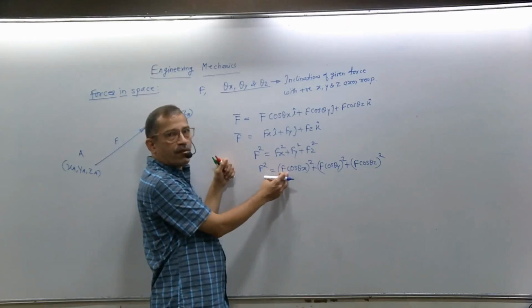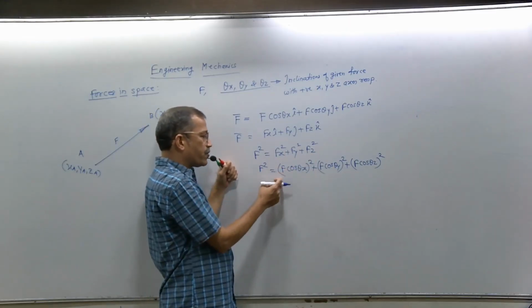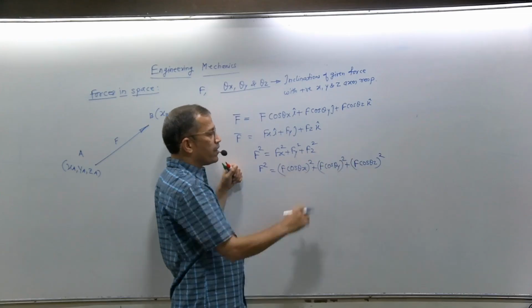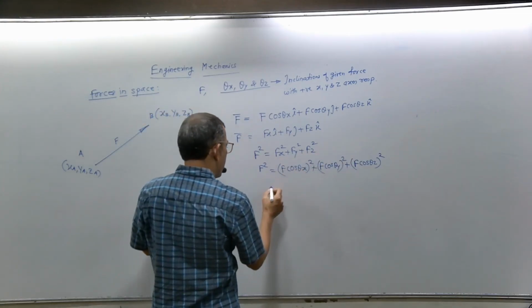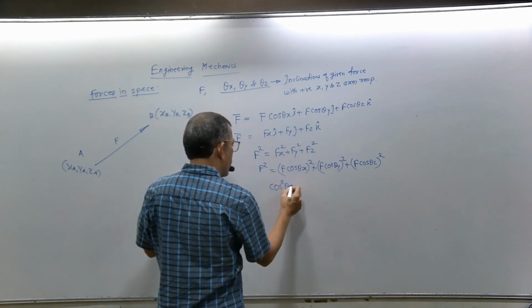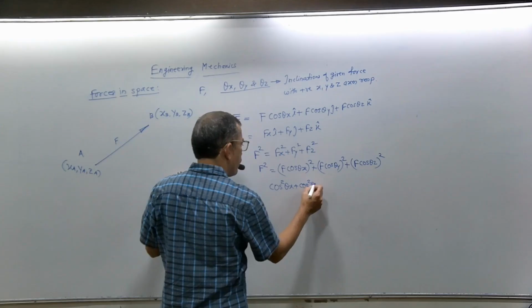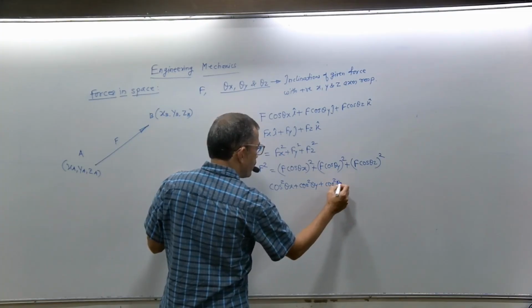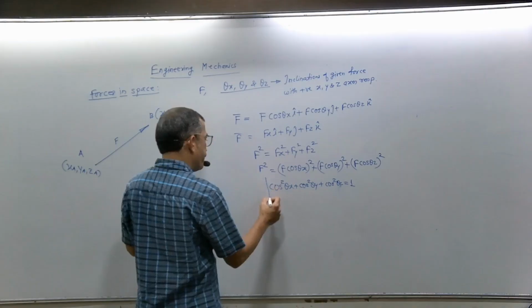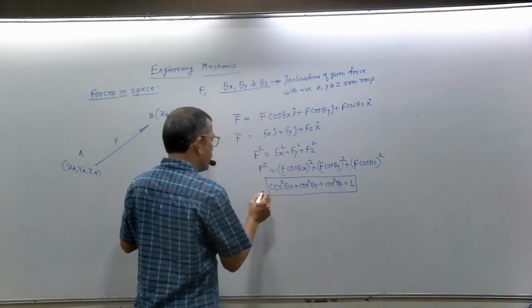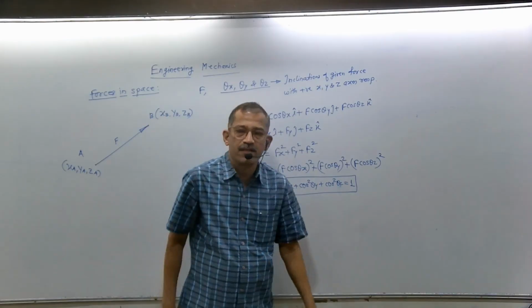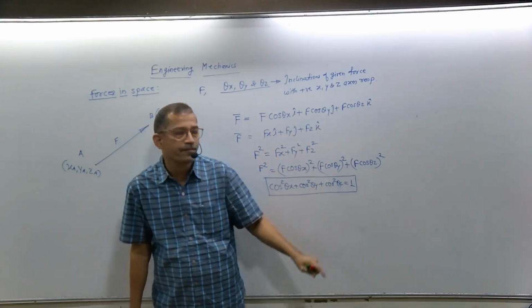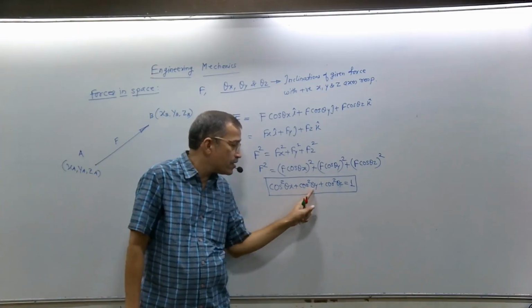Can we take F square common from the first, second and third terms? F square cos square theta x, F square cos square theta y, F square cos square theta z. F square gets cancelled. What will we get here? Cos square theta x plus cos square theta y plus cos square theta z equals 1. Now in a coplanar force system, if the inclination with the x-axis is given as say 30 degrees, you will get 90 minus 30, that is 60, with the y-axis. Here it is not like this. This is a relation between the inclinations.